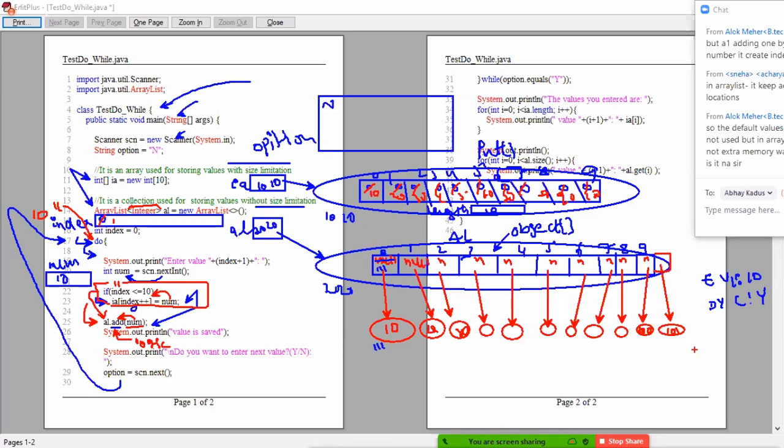If you know how many values to store, then use array. If you don't know how many values to read and store, then use array list. How to work with array? If you want to store and read values in array, you must use square brackets and index. If you want to work with array list, you must use the add method, size method, and get method. Array list never throws any exception, but array will throw array index out of bounds exception, because the memory is growable. Take a screenshot and practice on your own once again.